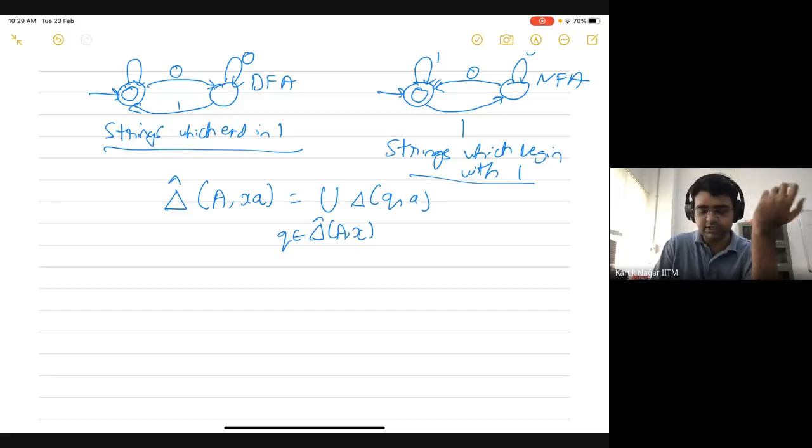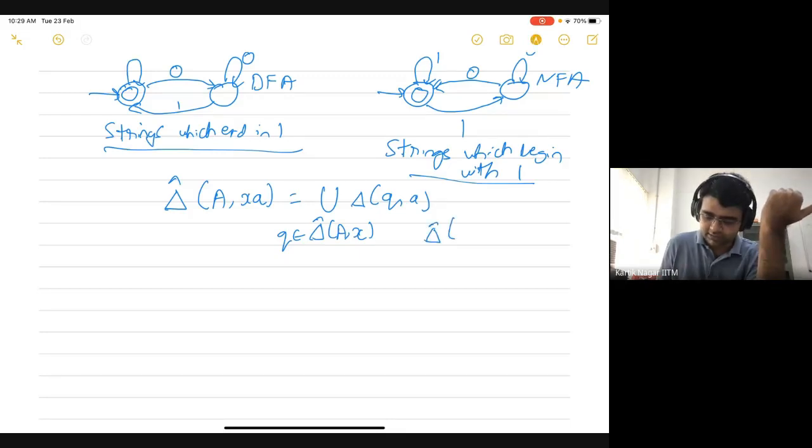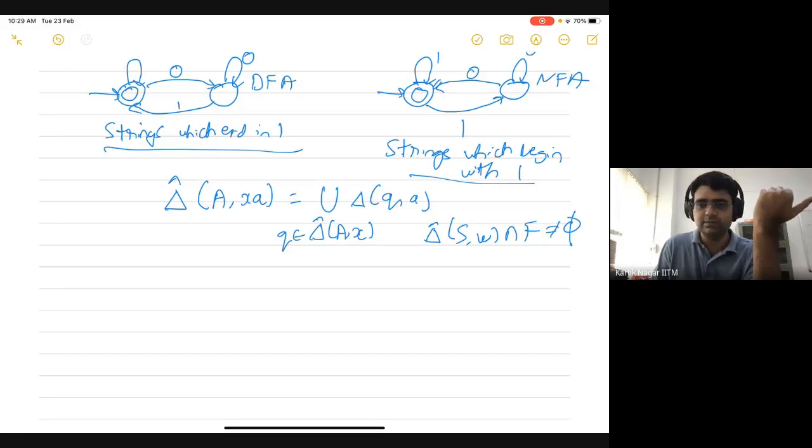How do we define whether or not a string is accepted by an NFA? We compute this extended transition function on the string, beginning from the start states S. Finally, if we end up in one of the final states, then the string is accepted, otherwise it won't be accepted. So we compute delta hat of S comma W and then take its intersection with F. If this is non-empty, then the string is accepted, otherwise it's not accepted.